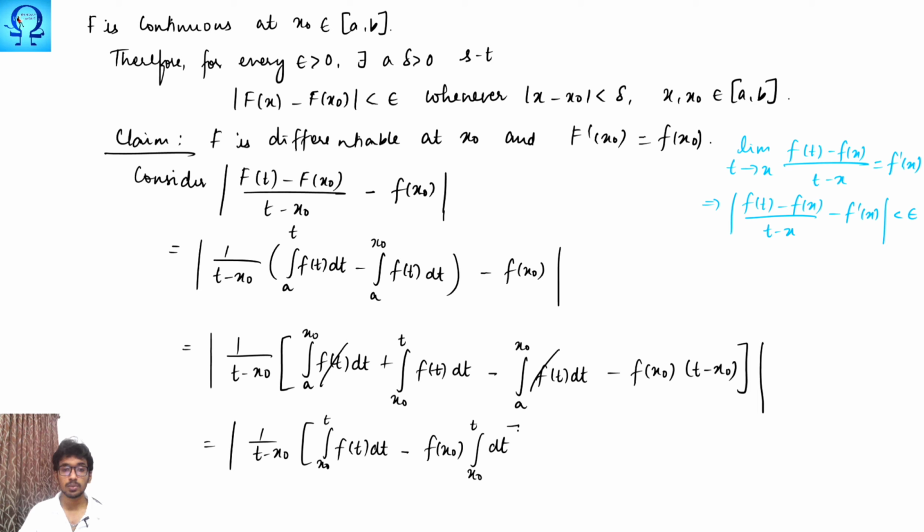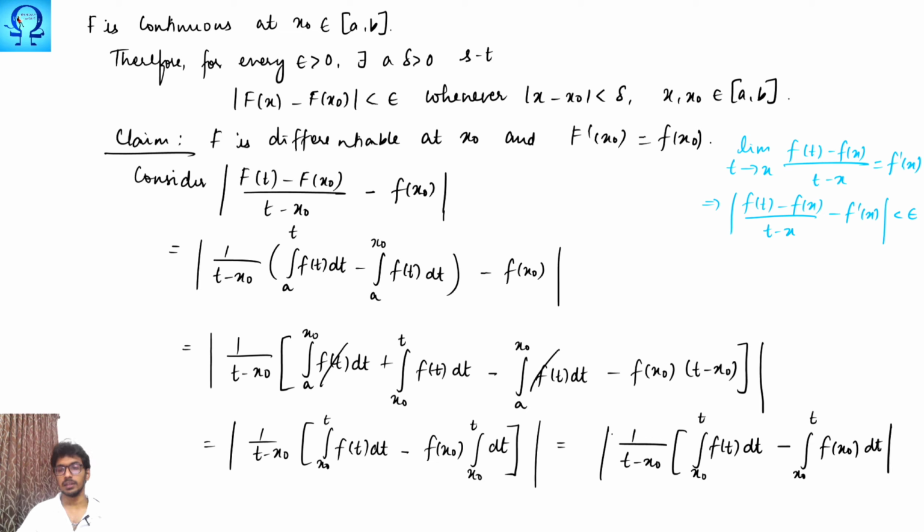And this f of x naught is independent of t, hence I write this as 1 upon t minus x naught multiplied with integral x naught to t f of t dt minus integral x naught to t f of x naught dt.